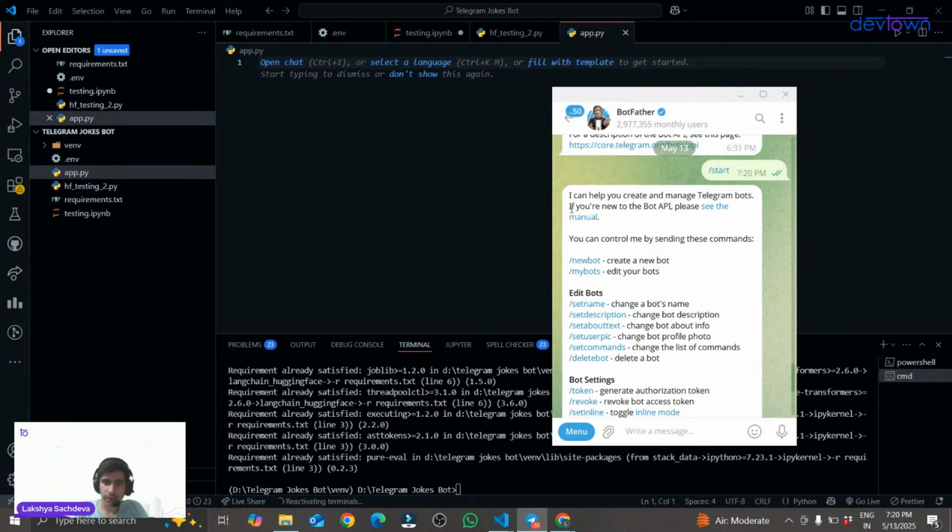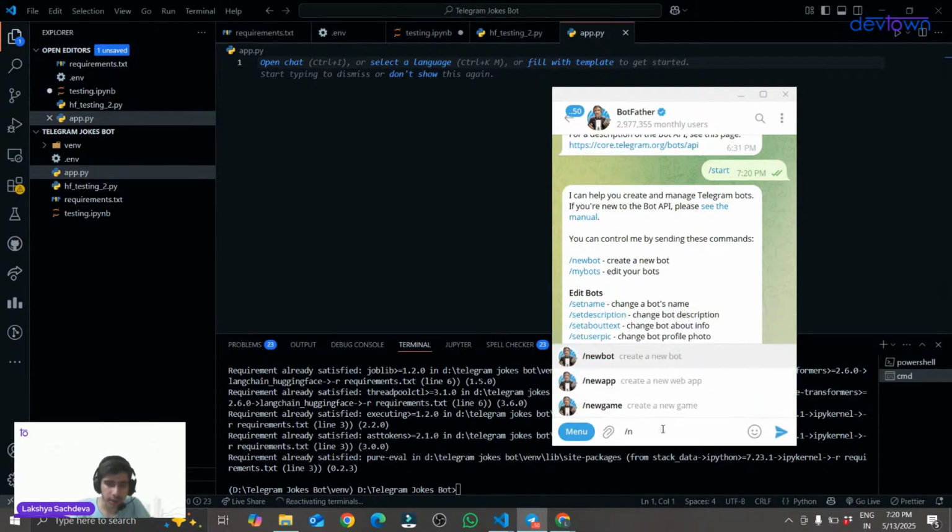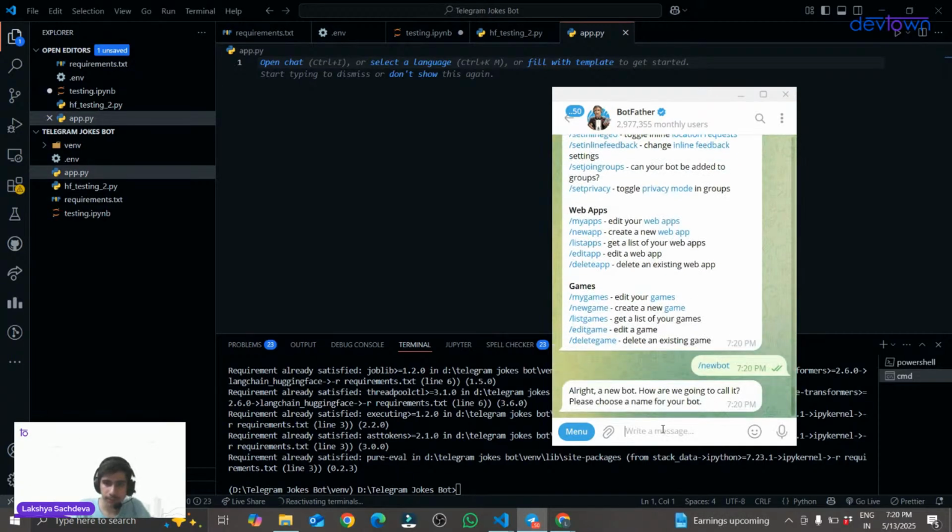Now you guys can see it says, I can help you create and manage Telegram bots. If you are new to the bot API, please see the manual, and you can control me by sending these commands: newbot, mybots, and everything. So we are using BotFather to get the API token for our chatbot and to create a new chatbot. Right now I have to create a new bot, so I will give the command /newbot.